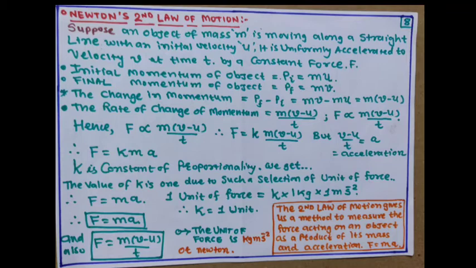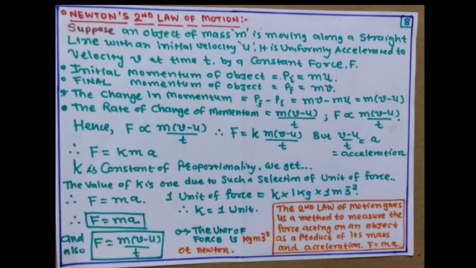So, F proportional to m into (v minus u) upon t means F is equal to k into m into (v minus u) upon t. But (v minus u) upon t is what? Change in velocity upon time interval, so it is the acceleration. So, F is equal to k m into acceleration a. k is the constant of proportionality.